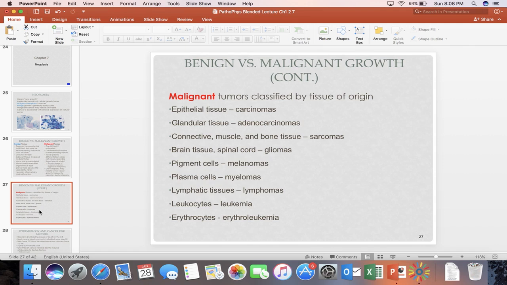When it's pigmented, it is called a melanoma. From plasma cells, which come from B lymphocytes, right? Those are called myeloma. Lymphatic tissue are called lymphoma. Leukocyte in origin, they are called leukemia, and erythrocyte is called erythroleukemia.